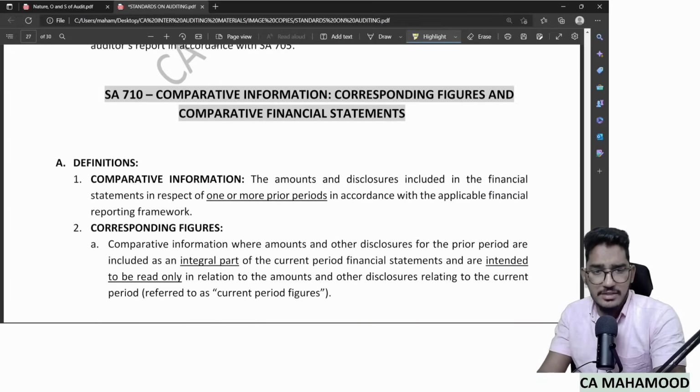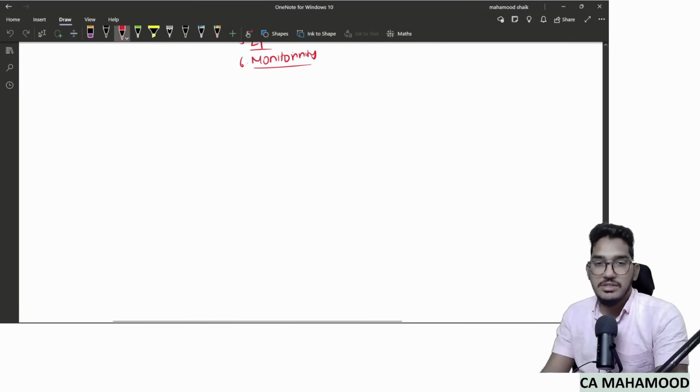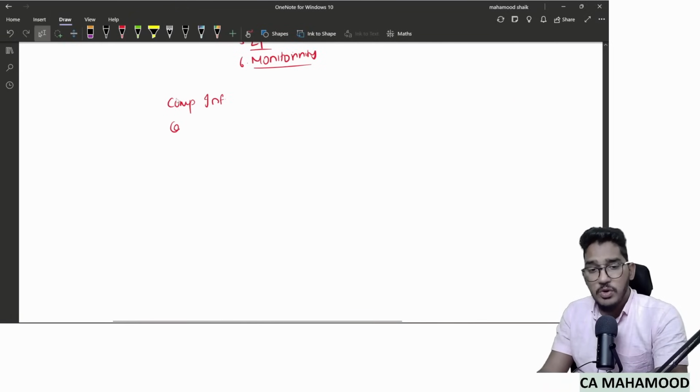As you can see, SA 710, the title itself says it is talking about comparative information and corresponding figures and comparative financial statements. First of all, if you observe carefully, in the title of the standard, three terms are used. Number one, comparative information. Number two, corresponding figures.